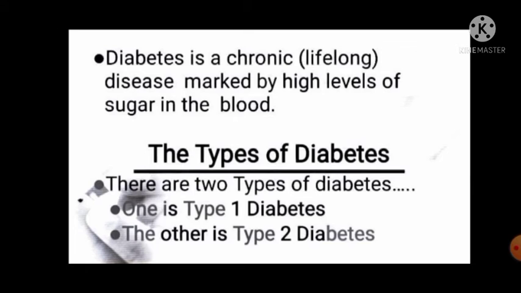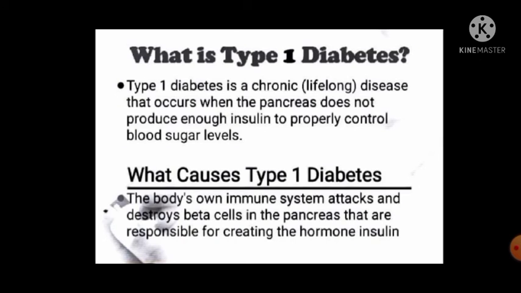Diabetes is a chronic lifelong disease marked by a high level of sugar in the blood. There are two types of diabetes: type 1 diabetes and type 2 diabetes. In today's lecture, we are discussing type 1 diabetes. In the next lecture, we are discussing type 2 diabetes.